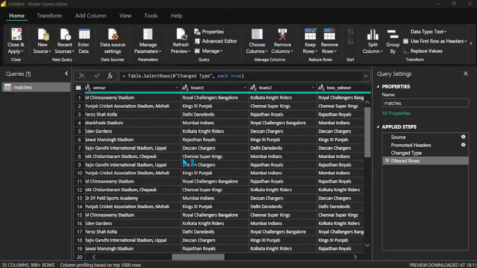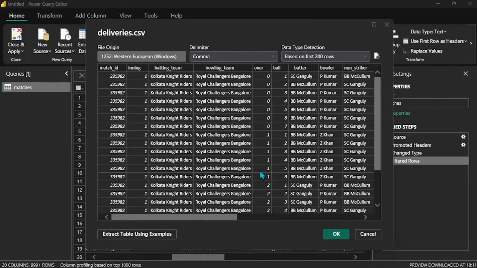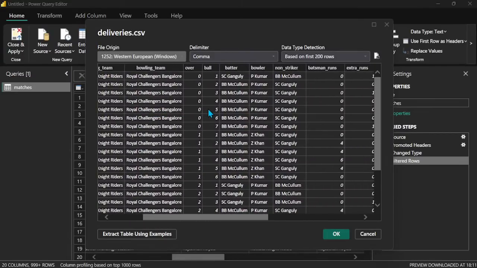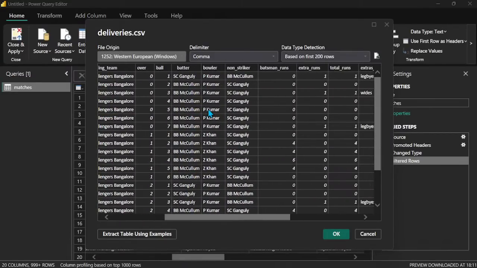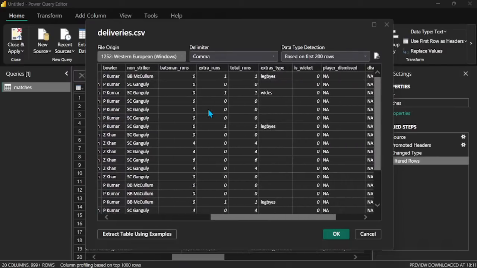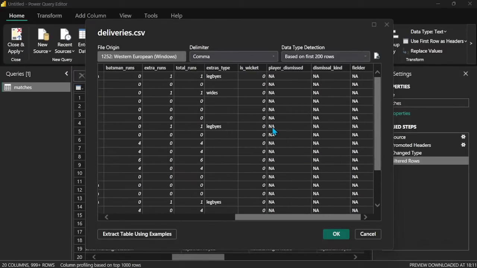In this delivery file there are details like bowling team, batting team, overs, ball count, batter, bowler name, striker name. Lots of details are present, and some null values are also present.